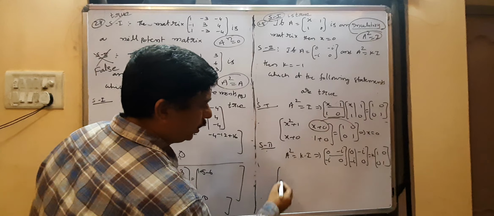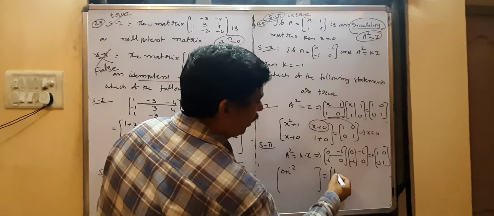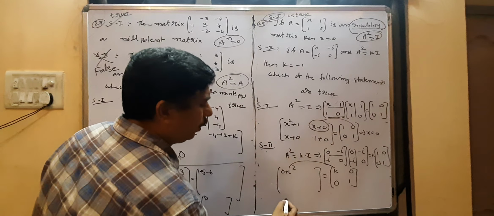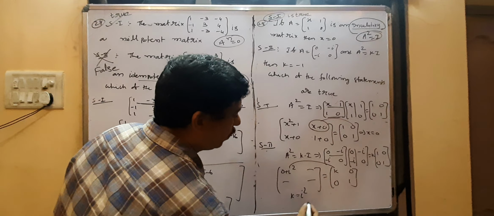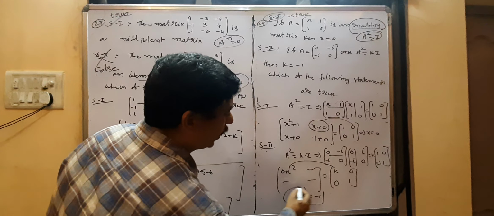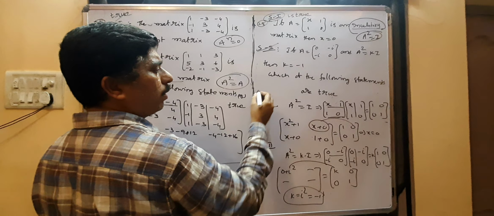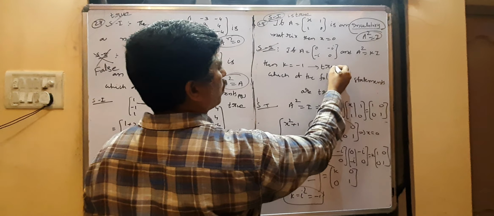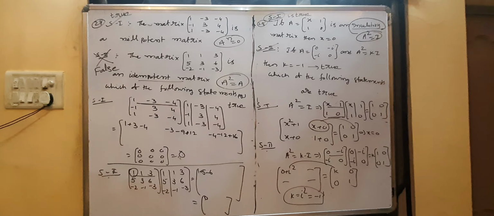First row into first column, 0 plus i square. Right side, the first row first element is k. So k equal to i square, that means k value is minus 1. So statement 2 is also correct. Both statement 1 and statement 2 are true.